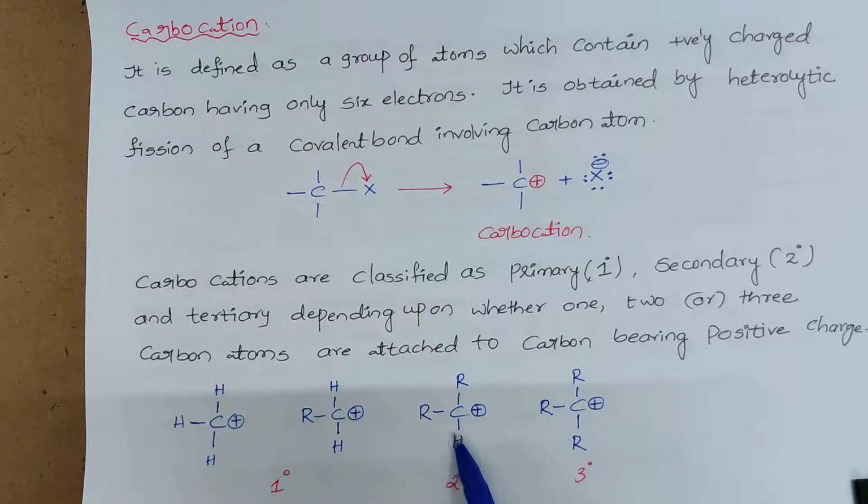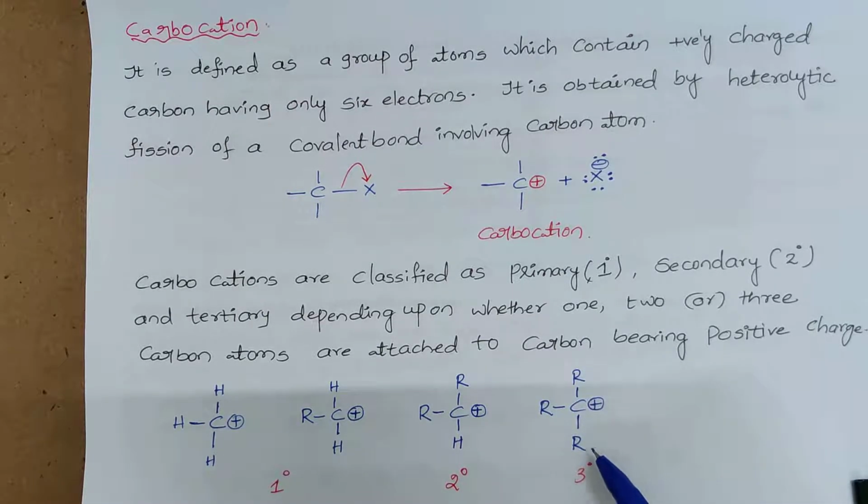Here the carbon atom carrying the positive charge is directly attached to 2 carbon atoms. R means alkyl groups, and alkyl groups definitely mean carbon. So that's why it is treated as secondary. Here the carbon carrying the positive charge is directly attached to 3 carbon atoms. That's why it is treated as tertiary. Like that we can identify primary, secondary and tertiary carbocations.